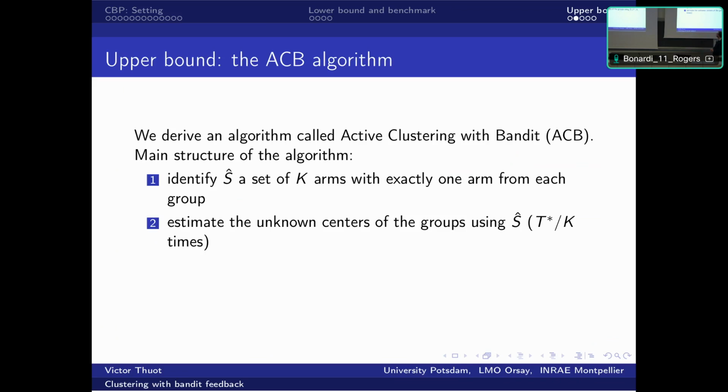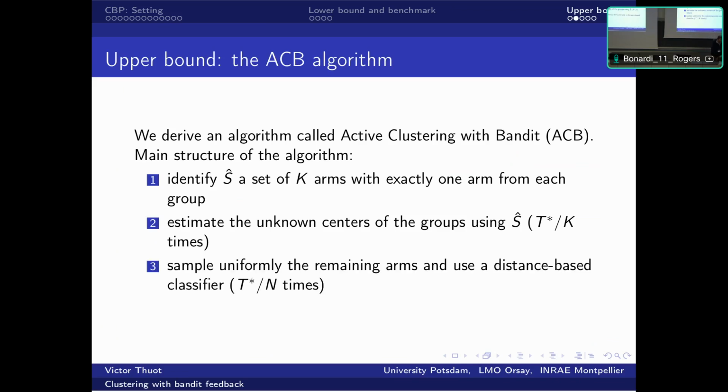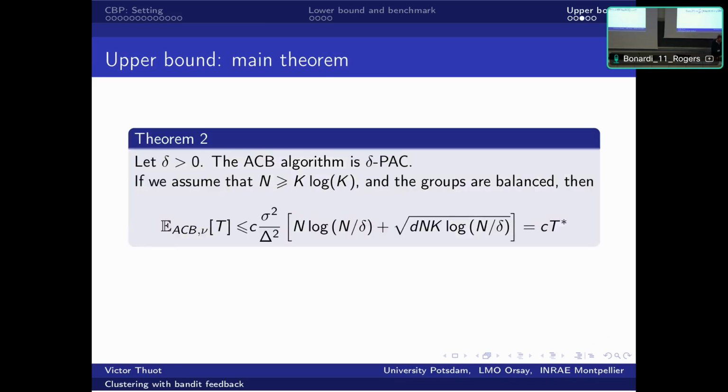So next, we will estimate the centers with a budget of roughly T star over K. And the other arms, which are not representatives, will use T star over N. And based on a distance-based classifier, we will be able to classify the arms with a budget which scales as T star. Okay. So as an upper bound, we prove that in the balanced case, where all the groups are roughly the same size, our algorithm in expectation will reach, up to a constant, this optimal budget T star.